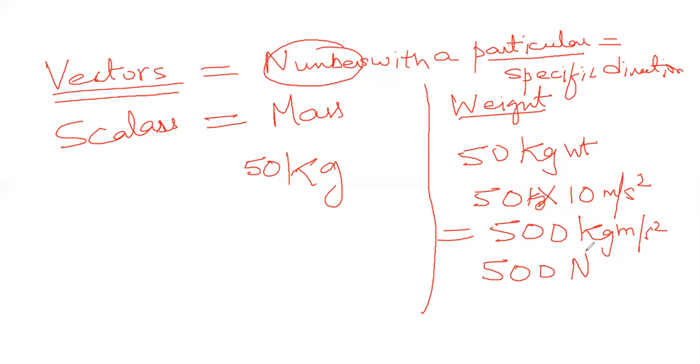But does anybody understand this? 500 Newtons weight means the general layman cannot understand. Easily they will say 50 kg. They will not use this weight after that. But as a physics student, you should not say 50 kg as your weight. You should say 50 kg weight. That means 500 newtons. Your mass may be 50 kg.